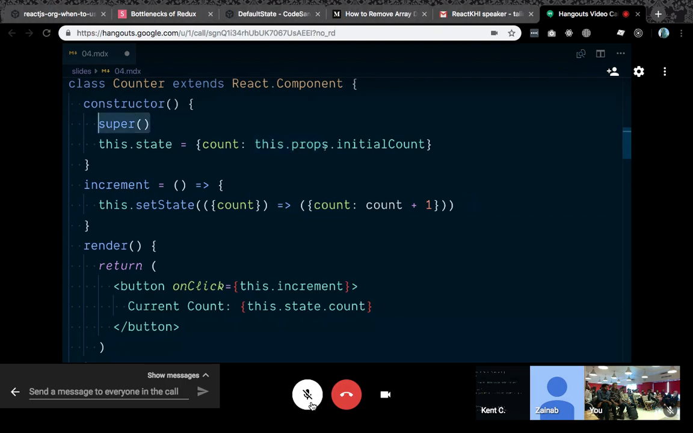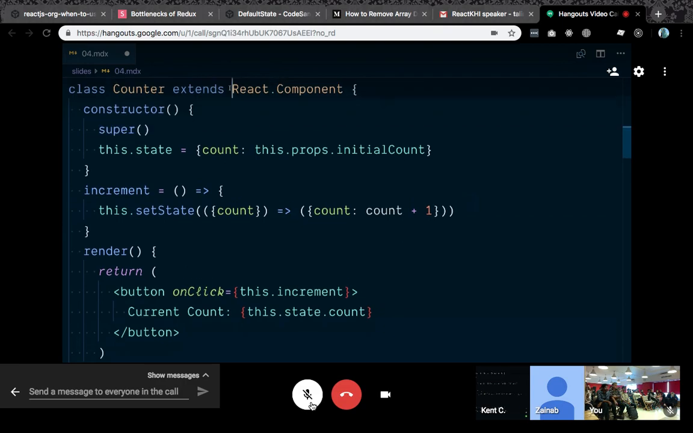Well, it's because the super constructor of React component is what's responsible for adding this .props, but we're not passing it the props to add. And so to fix this problem, we can say props and updater and forward those on to super. So that fixes that problem.